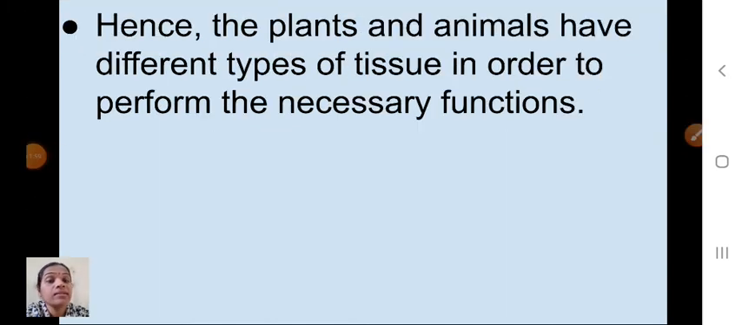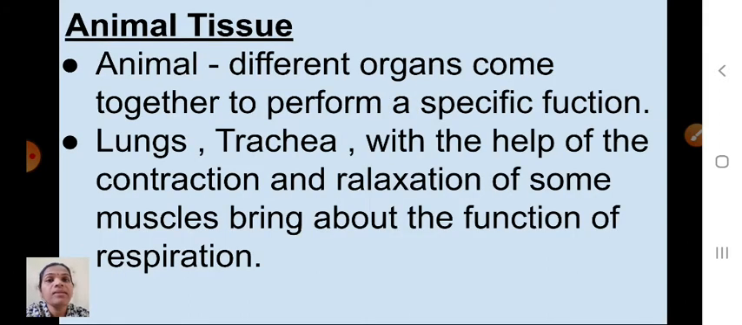So children, see here, that's why the plants and animals have different types of tissue in order to perform the necessary functions. Okay, shall we go to the next one now? Next one is, we will discuss animal tissue first. Plant tissue we will discuss later. Animal tissue only I will give an introduction, so that the remaining things we will discuss in the next class. Okay children, so animal tissue,